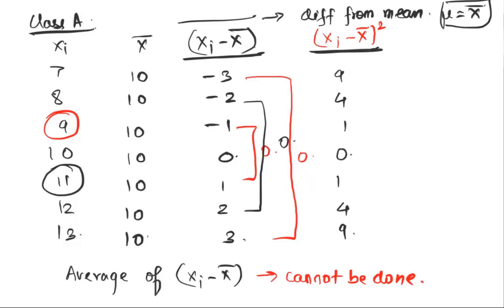What that does for us is this: minus 3 and 3 were treated as different things. But 7 is just as different from 10 as 13 is from 10. They're 3 units different from 10. It does not matter in which direction they're different, but they're 3 units different from 10. Therefore, this difference and this difference should be treated similarly. In this case, with xi minus x bar, it's not being treated similarly. It's being treated as 3 and minus 3. When they add up, it becomes 0, which does not make sense.